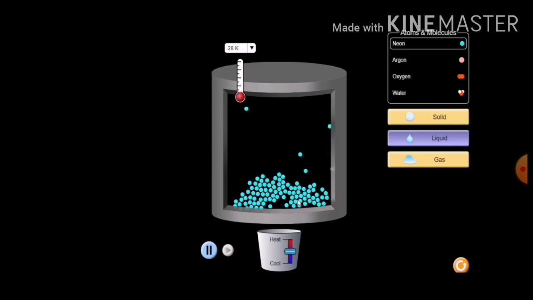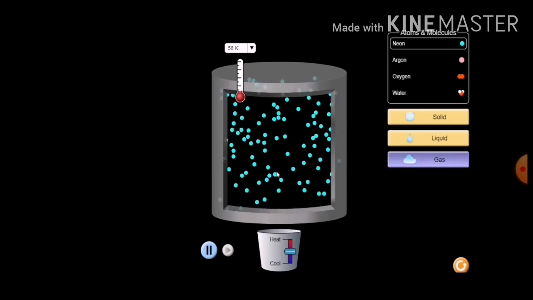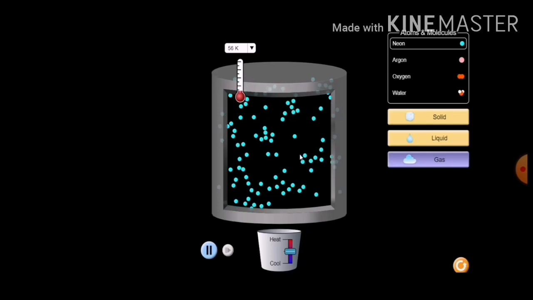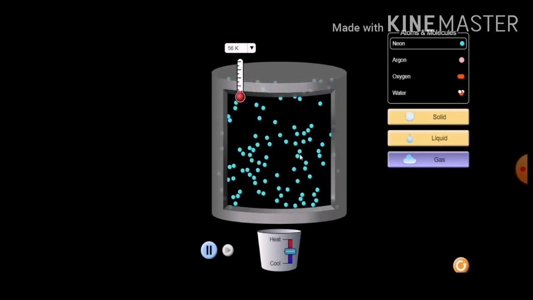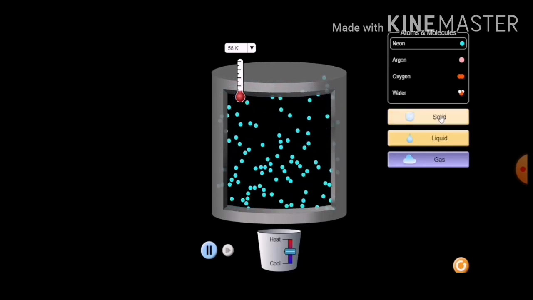When they come in this position, the particles which are showing on the screen, then it means the solid state is now changed into the liquid. And if the particles' movement is like this, then it means that the solid particles are changed into the gaseous state. Now let's do the activities.